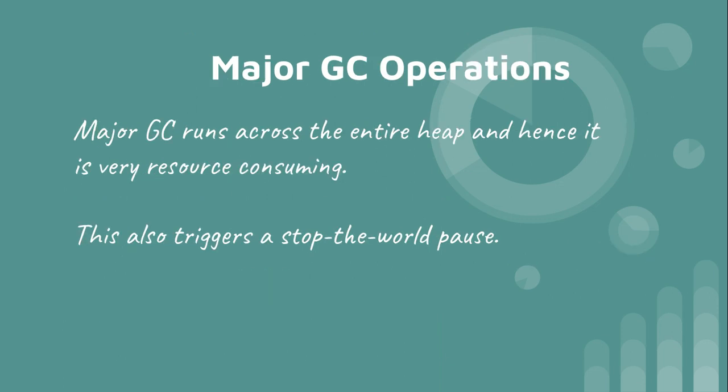Now, major GC operations. The first thing you should know is that major GC runs across the entire heap and hence it is very resource consuming. It is also a stop the world pause trigger. That's why you don't want a major GC run to happen repeatedly in between your program, because your code will face some latency.